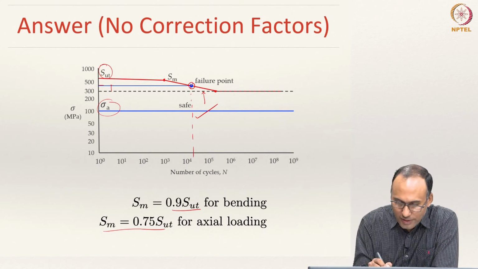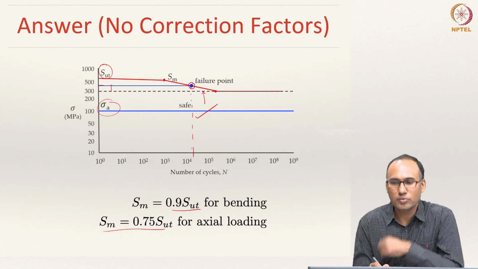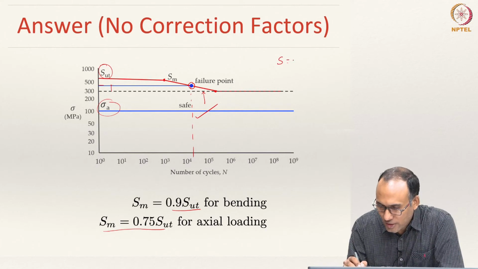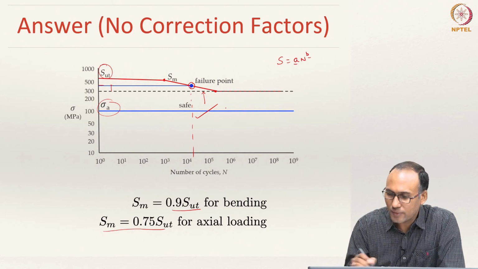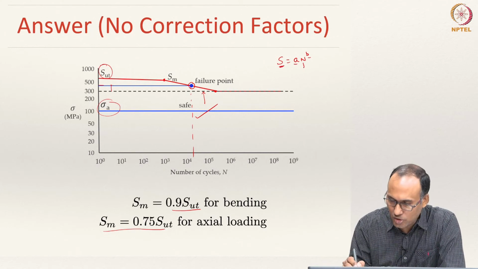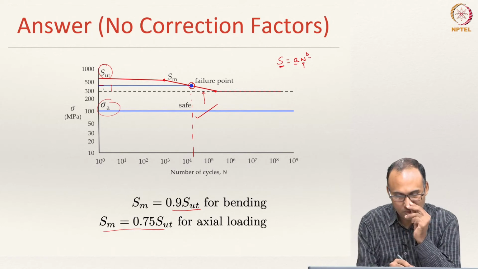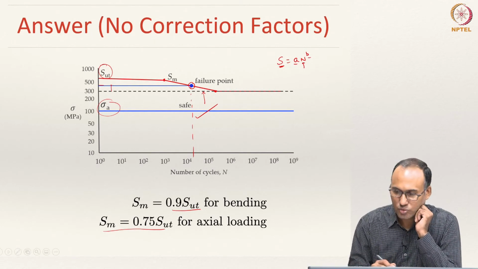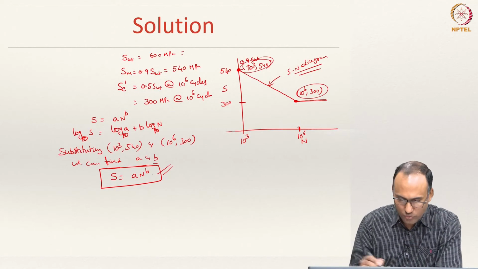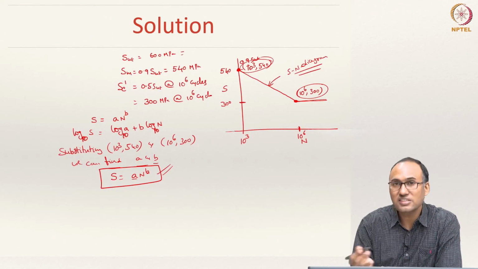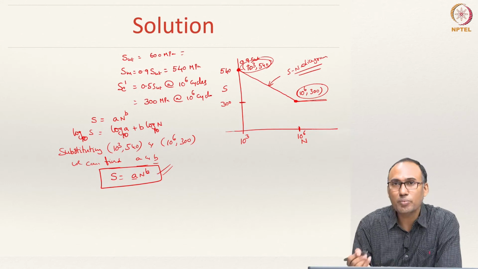So, you should be able to find out how many cycles it will give. How will we be able to find out, given S = A n^B? Only when you know A and B, by plugging in S you will be able to calculate n, corresponding to S = 400. To do that, we have used these two boundary conditions to find the values of A and B, because those are the material properties for that particular material.